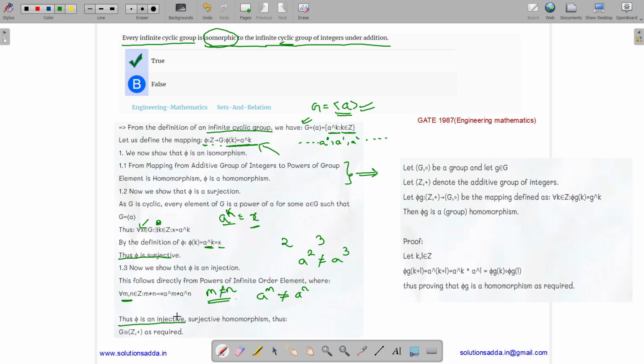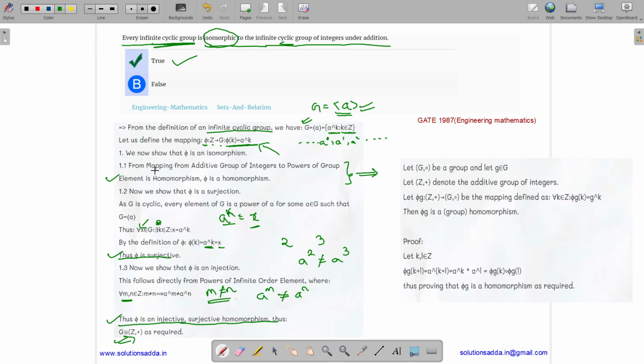Phi is an injection. As we have proved that phi is an injection, phi is a surjection, and phi is a homomorphism, which we have proved over here. I will show you the proof. Thus phi is an injective, surjective homomorphism. Thus, we can say that every infinite cyclic group G is isomorphic to the infinite cyclic group of integers under addition, which is what we had to prove. So this is true. Now I will show you the proof of the homomorphism statement.